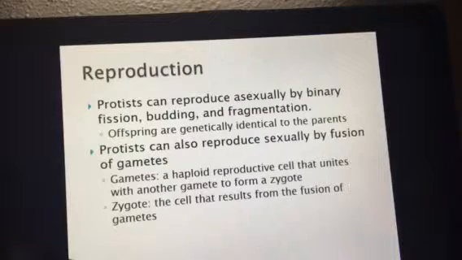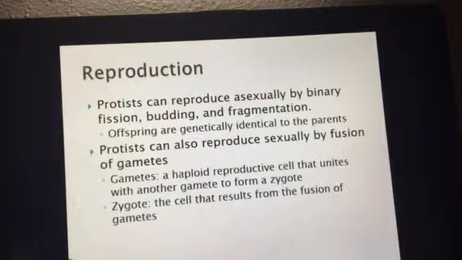Protists will also go through sexual reproduction, not quite the way we think, but by fusing of gametes. The gametes are released out into a water source, and when they come in contact with one another, they fuse together to form a zygote. It's not really the most intimate or effective way, because if you don't have a female present and you release all your male gametes, they won't become fertilized.